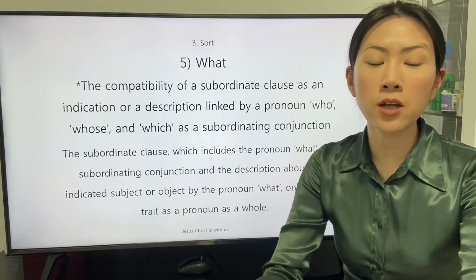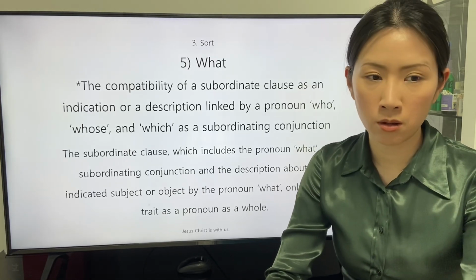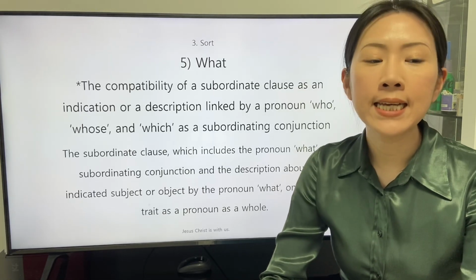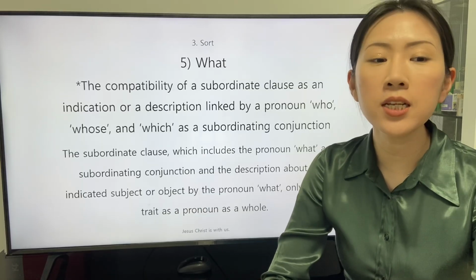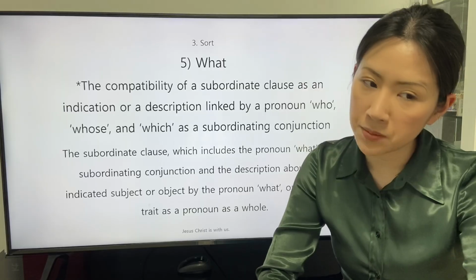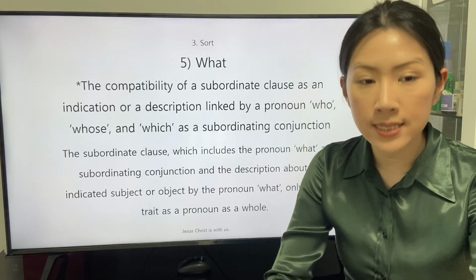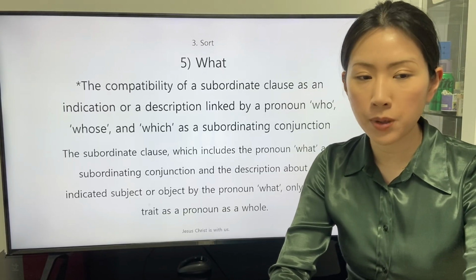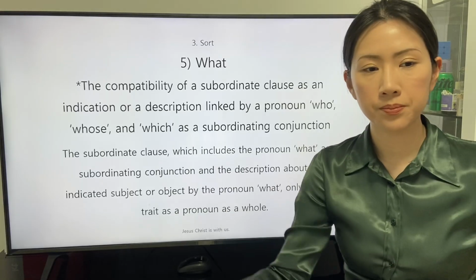The subordinate clause, which includes the pronoun what as a subordinating conjunction and the description about the indicated subject or object by the pronoun what, only has the trait as a pronoun as a whole.